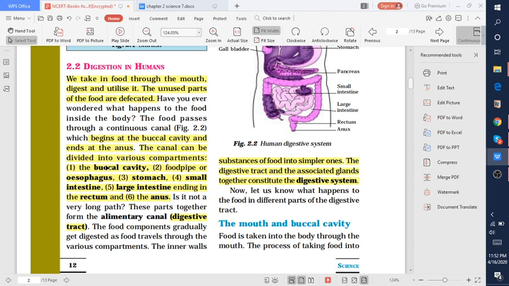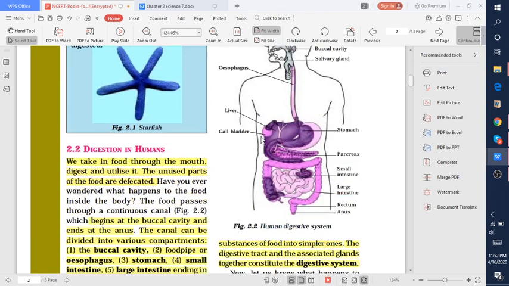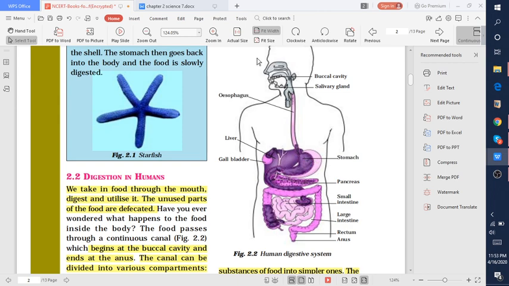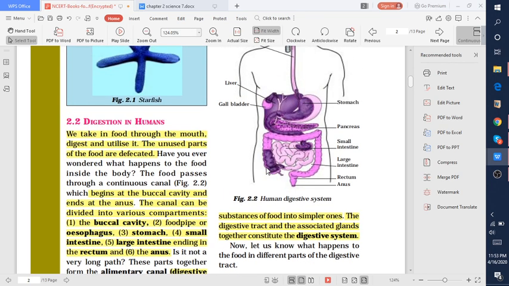The canal can be divided into various compartments, that is buccal cavity, esophagus, stomach, small intestine, large intestine, rectum and anus. So it is a very long path. These parts together form the alimentary canal, which is also known as the digestive tract. So this is the digestive tract of a human body. The food components gradually get digested as food travels through the various compartments.